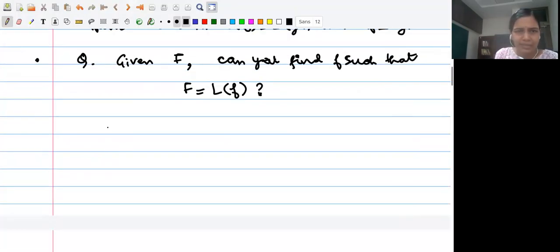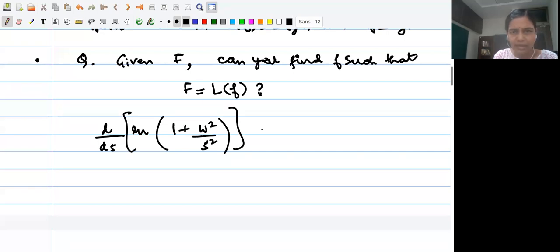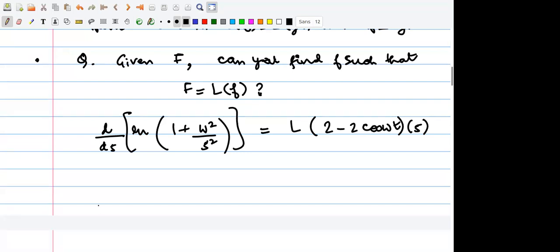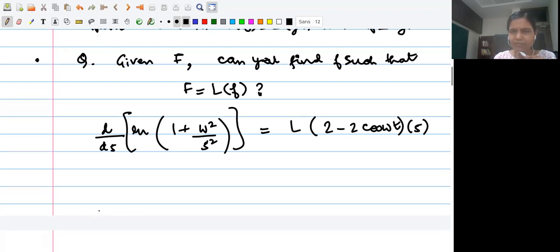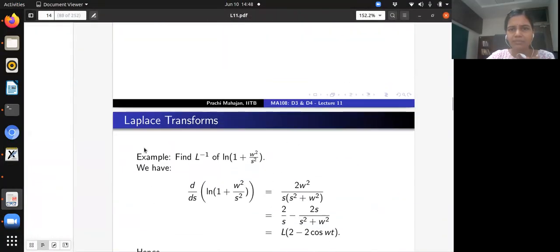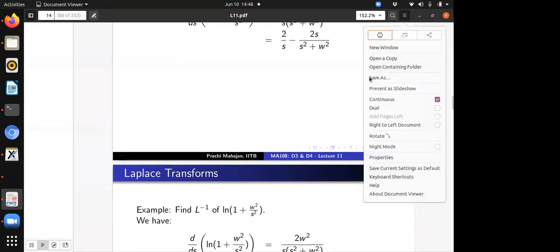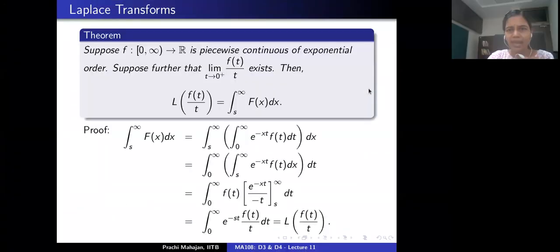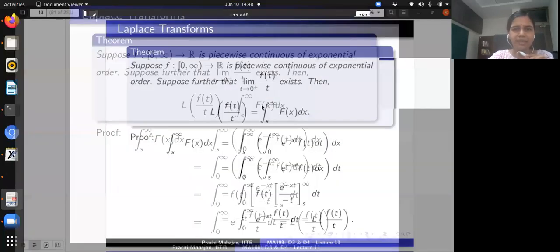So the suggestion is that let's have d by ds of logarithm of 1 plus w square by s square, all of that is L of 2 minus 2 cosine wt at s. Is that correct? Is that what I should have? Yes. And then you integrate on both the sides, right? With respect to which variable? Let me use the same notation which I have on this slide. It was x, right? So I have f of x on the right hand side.